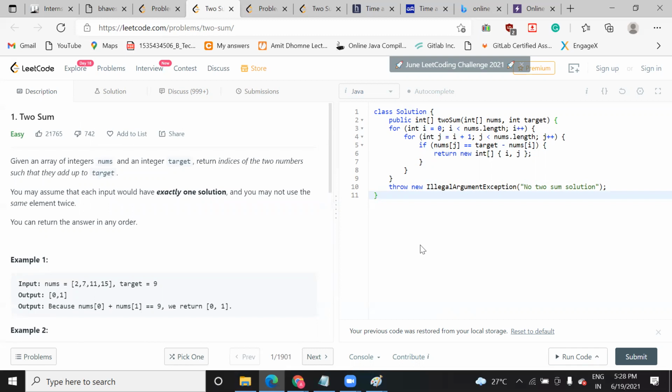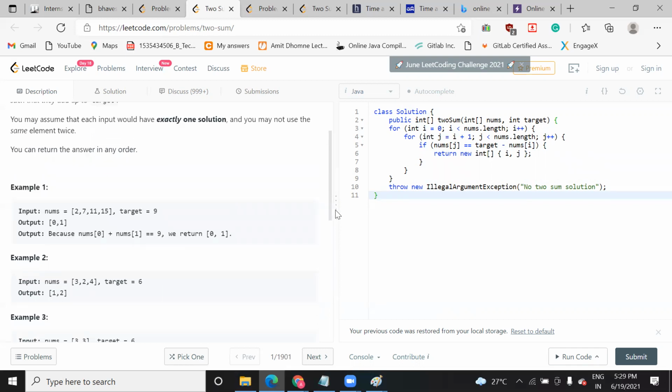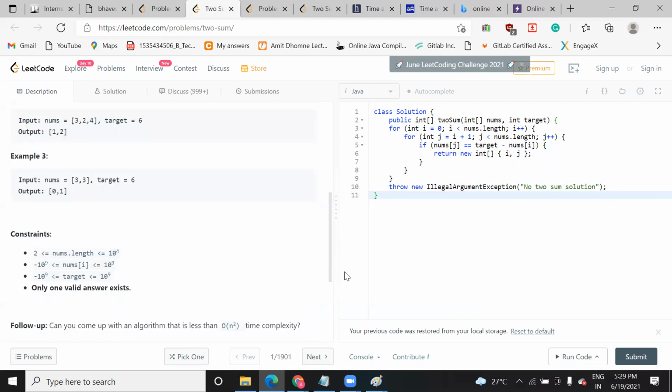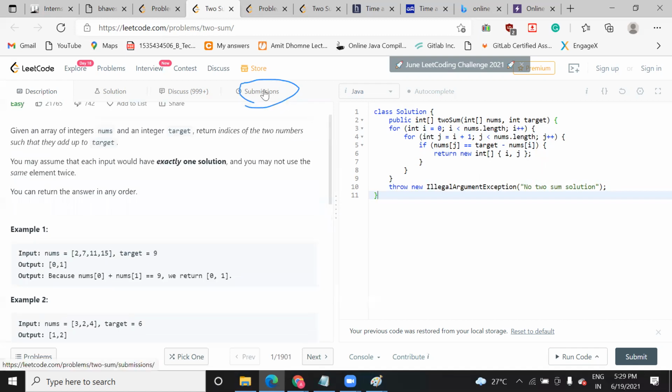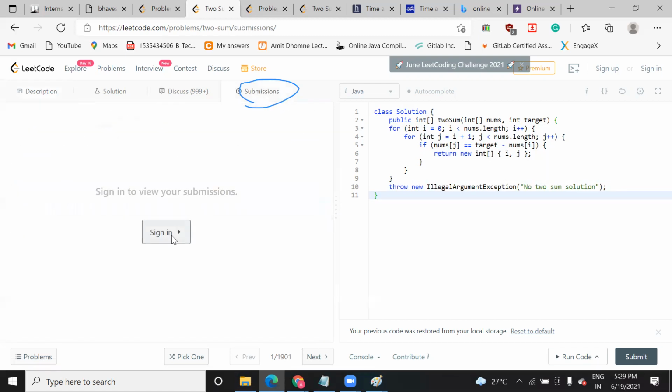It varies because it reloads the data from the server. Sign in.